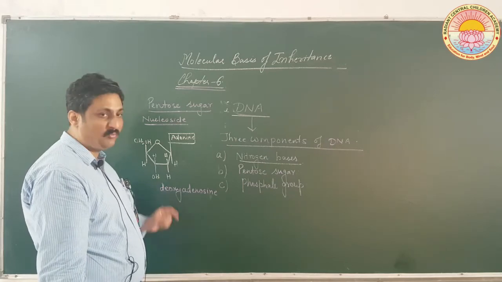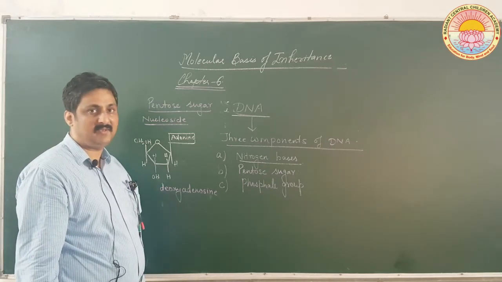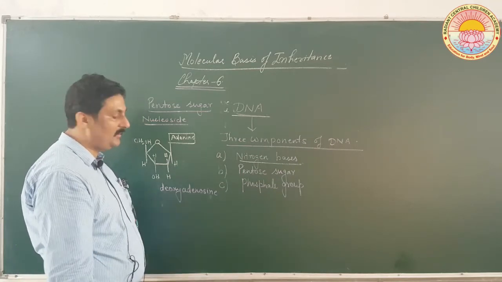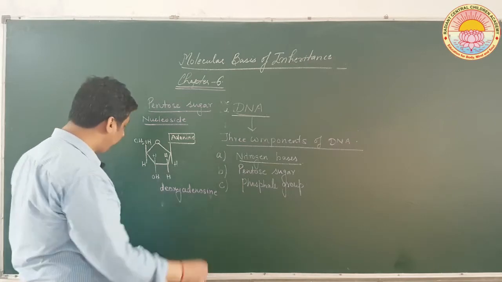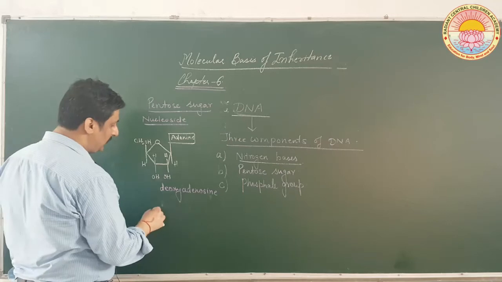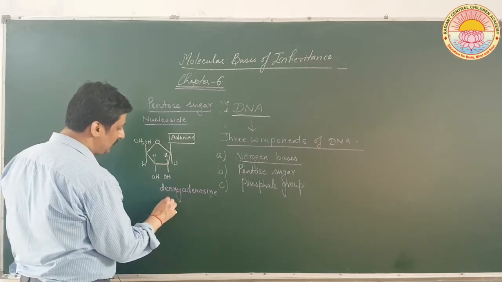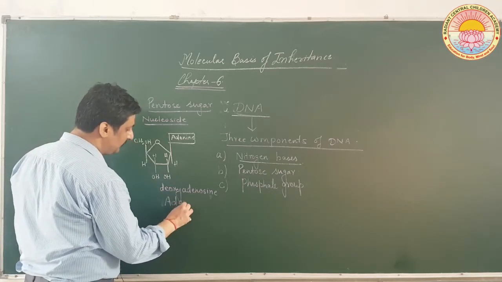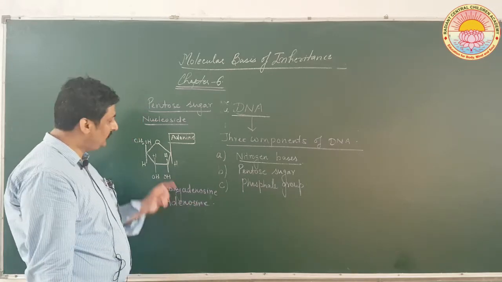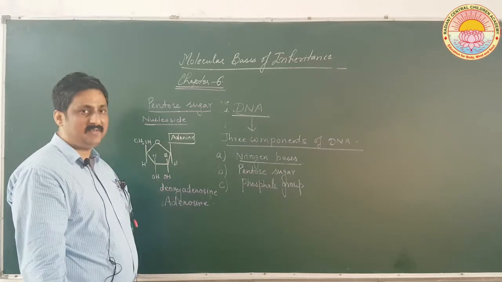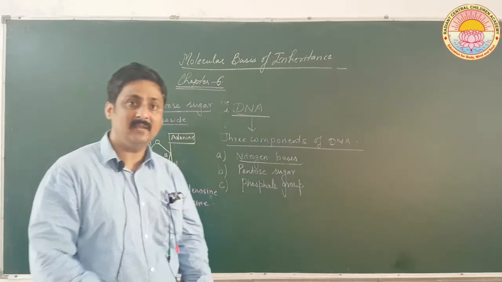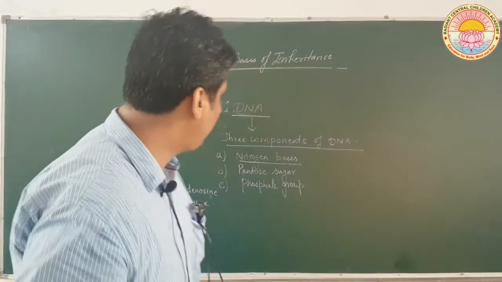Since the pentose sugar is not ribose type, it is deoxyribose, that is the reason why I have added deoxy. If here oxygen is present, then in that case it will become simply adenosine. So this whole structure is a nucleoside, it is not a nucleotide.